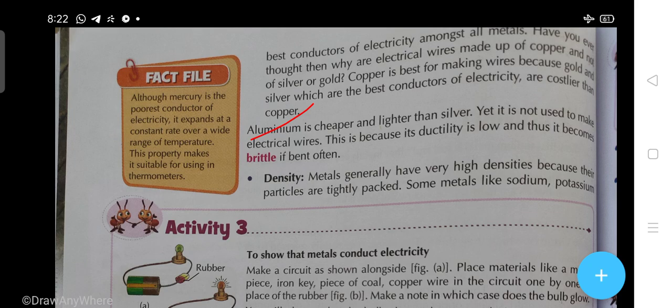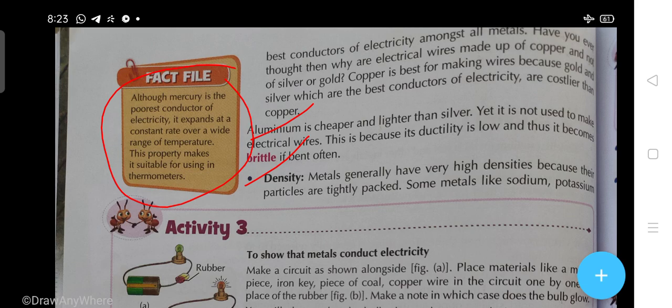Now students, there is another effect. Although mercury is a poor conductor of electricity, it expands at a constant rate over a wide range of temperature. And this property makes it suitable for use in a thermometer. So in 7th class I also taught you what metal is used in a thermometer, that is mercury.